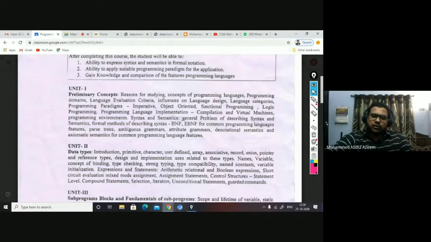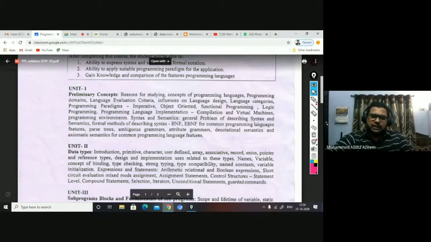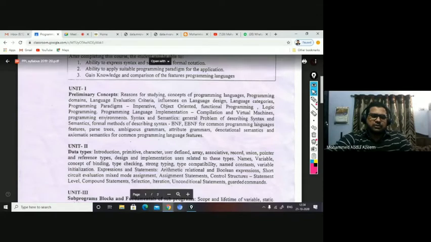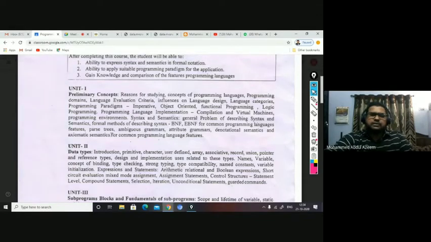Then what happens in compilation implementation after the syntax analysis is done? A parse tree is going to be generated, right? So what is a parse tree? A parse tree consists of a root and then subsequently its children. Similarly, you will have terminals and non-terminals in the grammar.